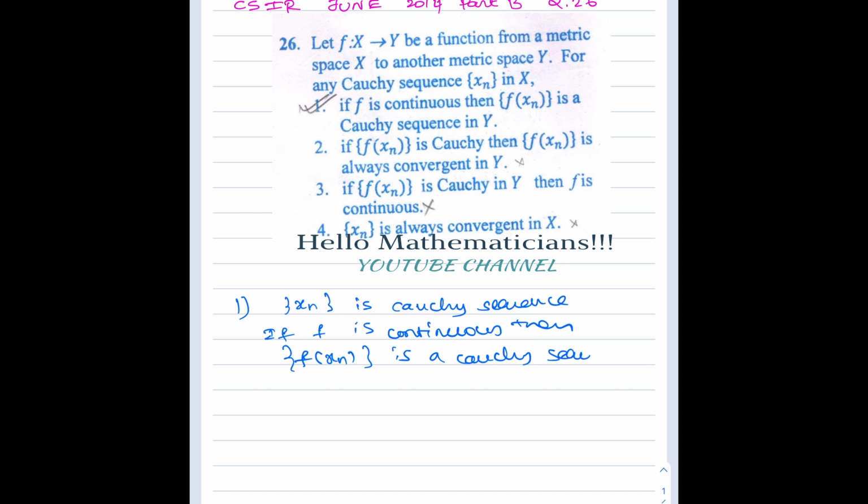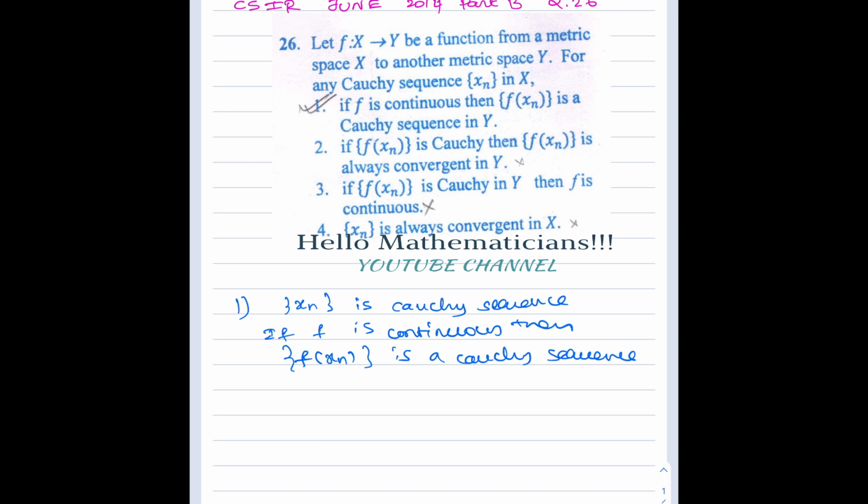This statement means that a continuous function takes a Cauchy sequence into a Cauchy sequence. That is the first option.